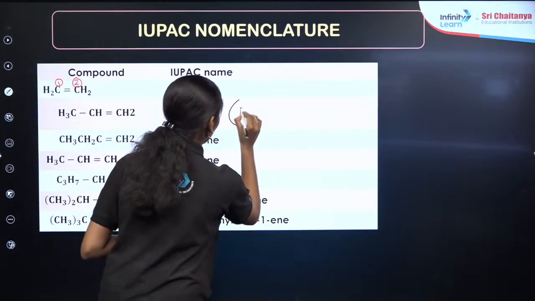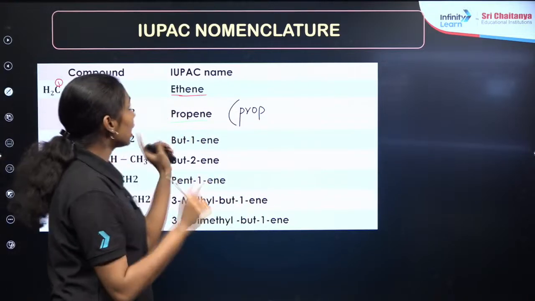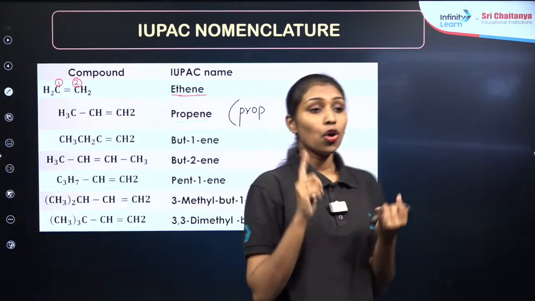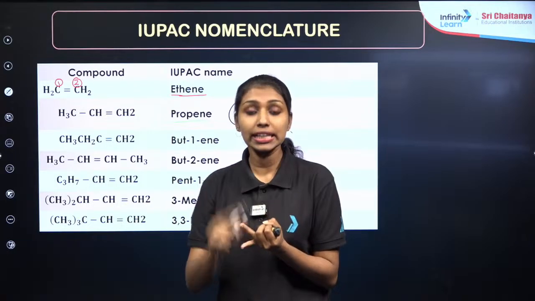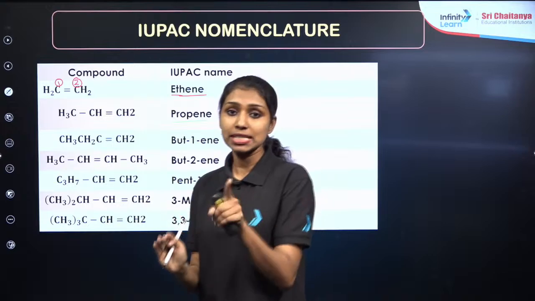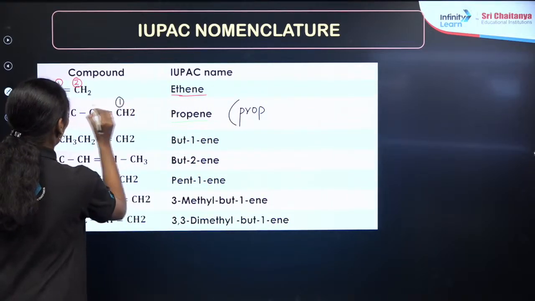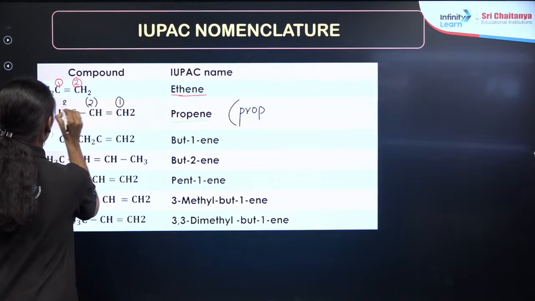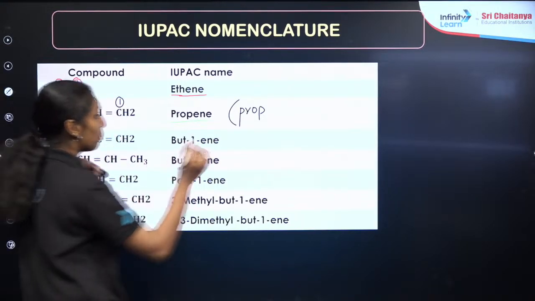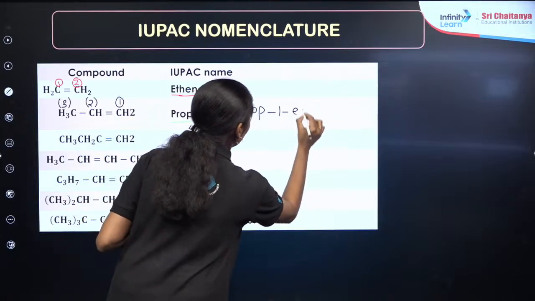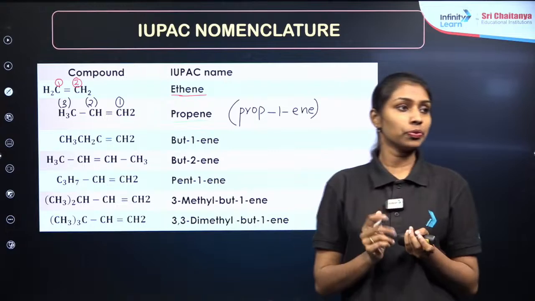Okay, this is the word root prop. Then if I am numbering from here, right? In order to give the IUPAC nomenclature of alkene, first thing you have to do is find out the numbering. Find out the longest chain, then give the numbering in such a way that the double bond must contain the least number. Clear? So I am starting from here. 1, 2, 3. So as you can see over here, the double bond is present in the first carbon, right? So I am naming it as prop-1-ene. Is that clear?